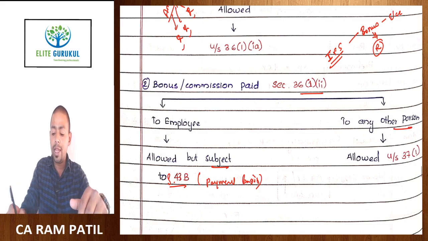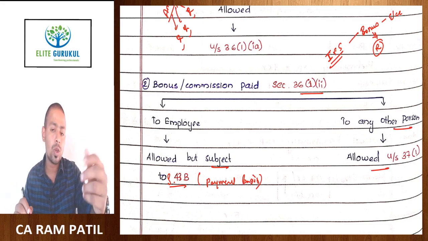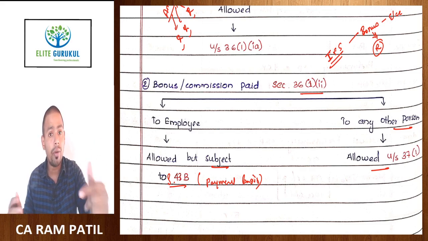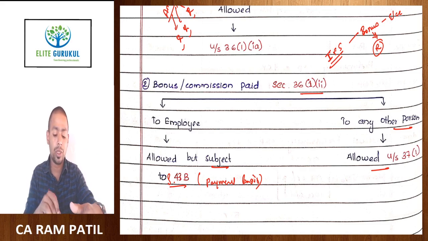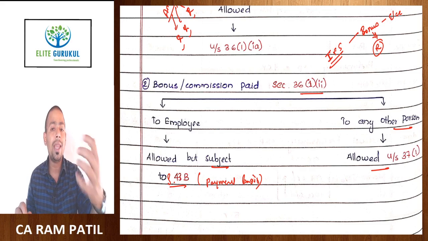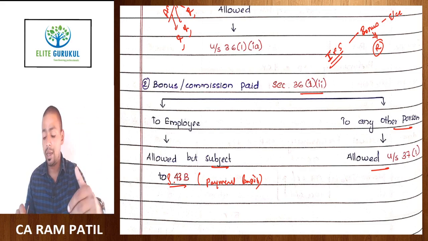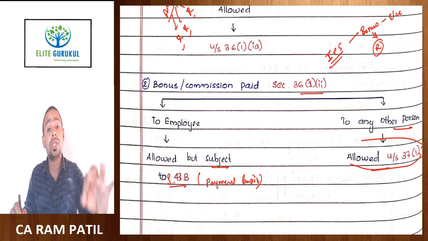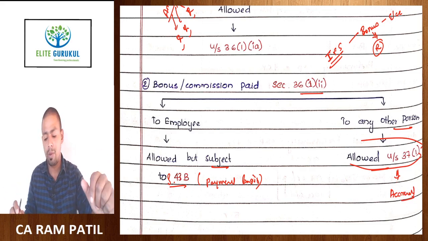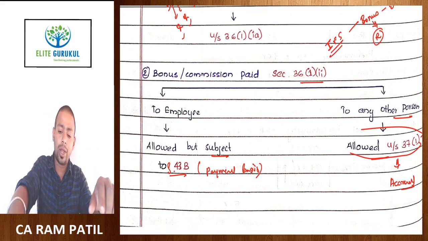Now for any other person, deduction is not allowed under this clause. So bonus we also pay to our commission agents, bonus we also pay to our independent agents who are not our employees. So is it allowed as a deduction because it's not covered under section 36 subsection 1? I have taught you earlier only, the moment any expenditure which is revenue in nature, which is not personal in nature, please understand, and if it is related to business and profession, it will be allowed as a deduction under section 37(1), and that too on accrual basis. This will be allowed on accrual basis if the assessee has adopted the mercantile system of books of accounts. So let's have a look at this provision as well.